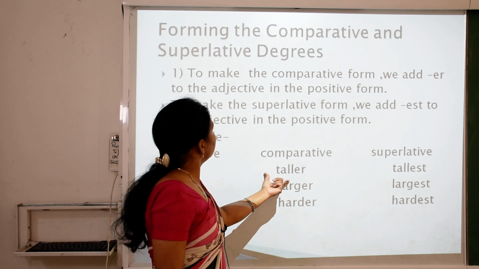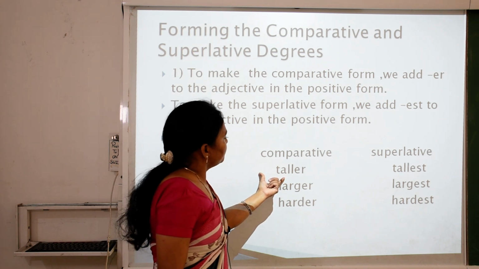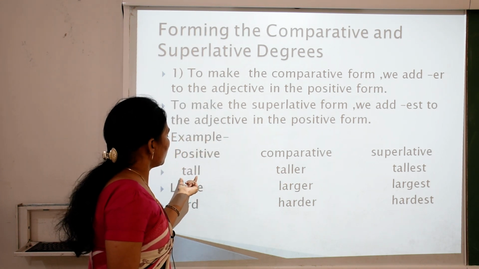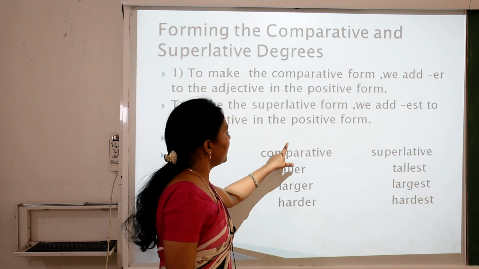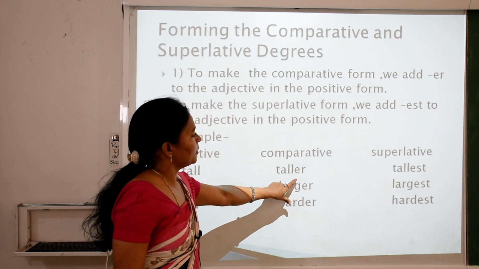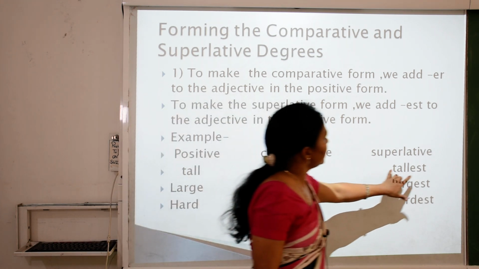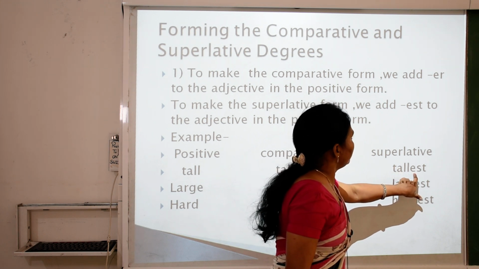We add er to make the comparative form. So children, what is the comparative form? Tall becomes taller. We add er to make the comparative form, and est to make the superlative degree.